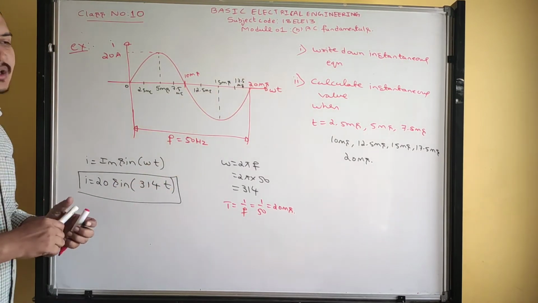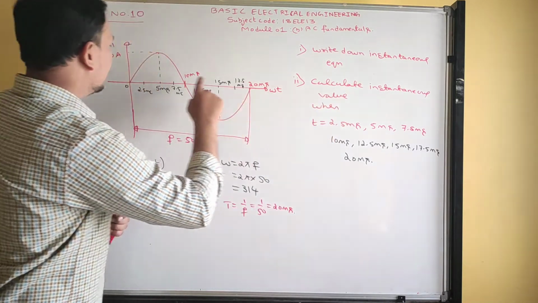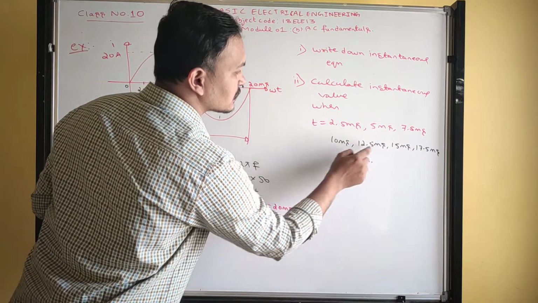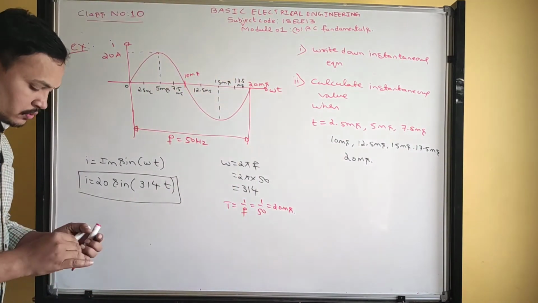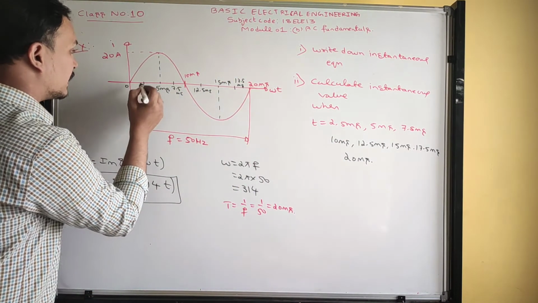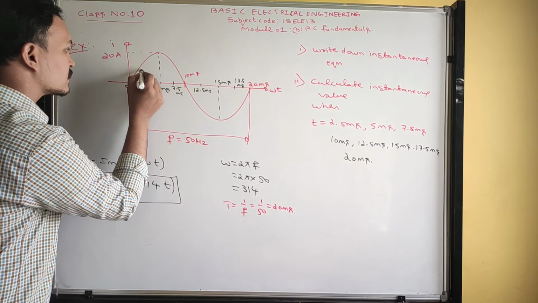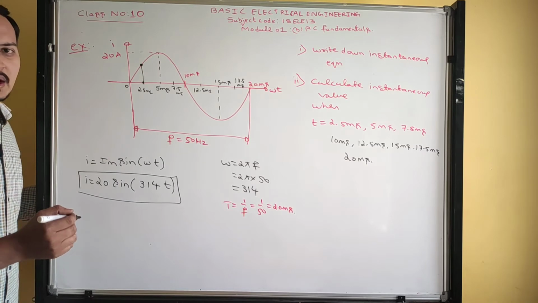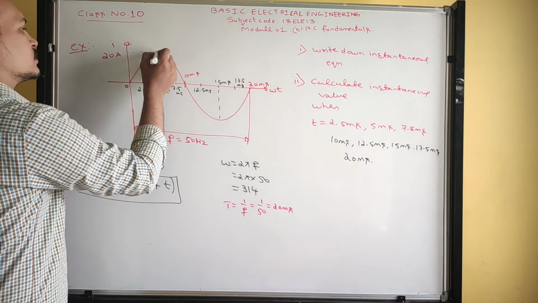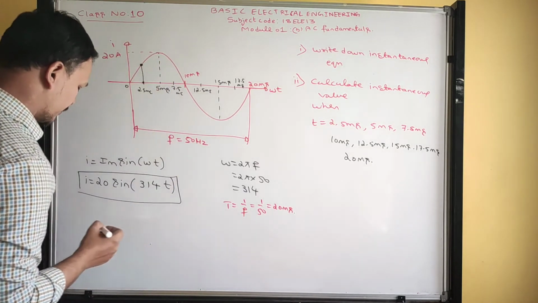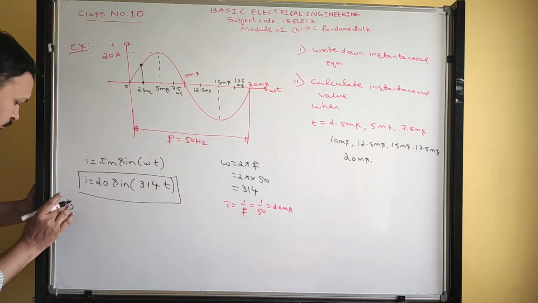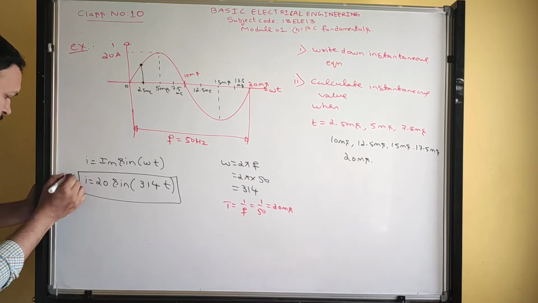So my next question is, you should calculate the instantaneous value at the given instantaneous times. Now you have to find out at 2.5 milliseconds what this current value is. What is this value? I need to find out. Okay, so the maximum value is 20 ampere. So this is the solution for the first question, and next the second question.